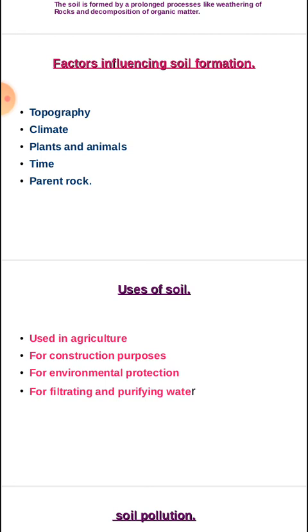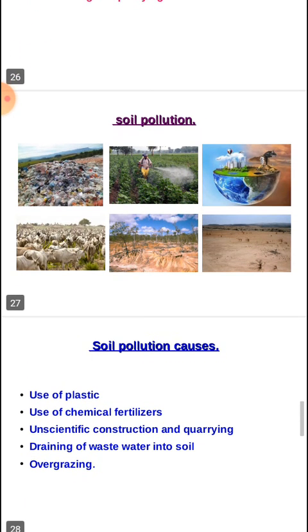Then what are the uses of soil? There are different uses of soil. You can add some more points here. Okay, for the agricultural purpose, for the constructive purpose, environmental protection, for filtering and purifying water, etc. Then soil pollution. How is the soil polluted? Okay, mainly soil is polluted due to human activities, our own activities. Okay, not only others, our own activities.